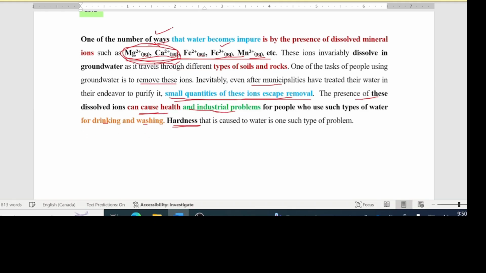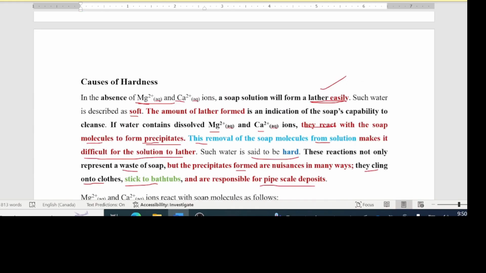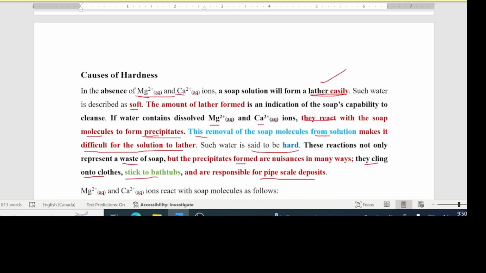So let's see what is the definition of hard water. The cause of hard water, we said already, is due to these ions here, right? In the absence of these ions here, a soap solution will form a lather very easily in water. Such water is described as soft.